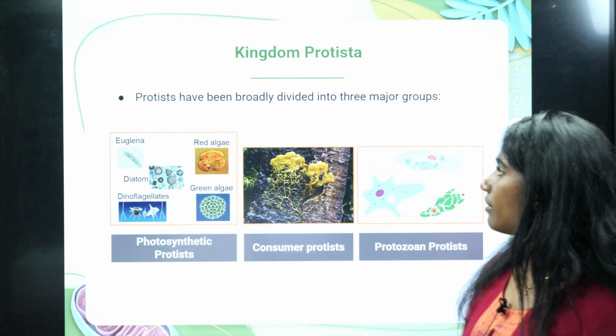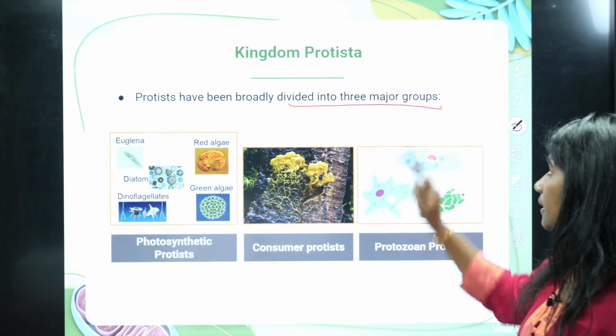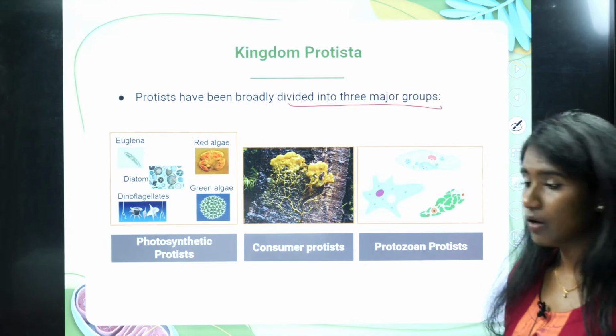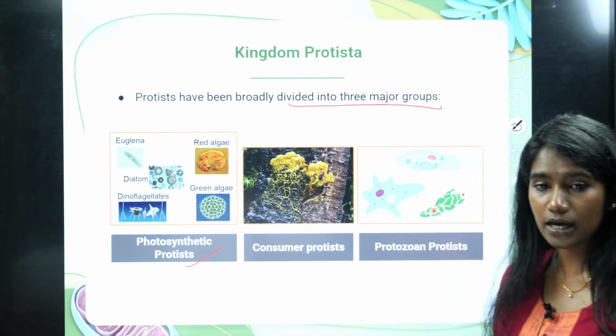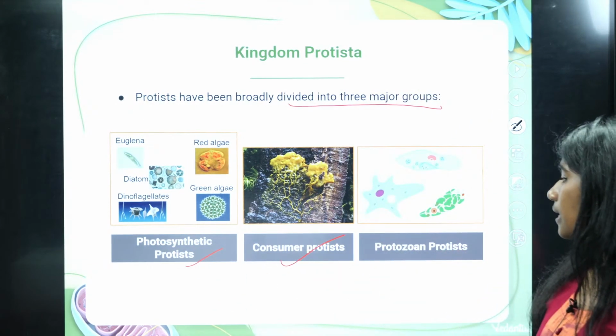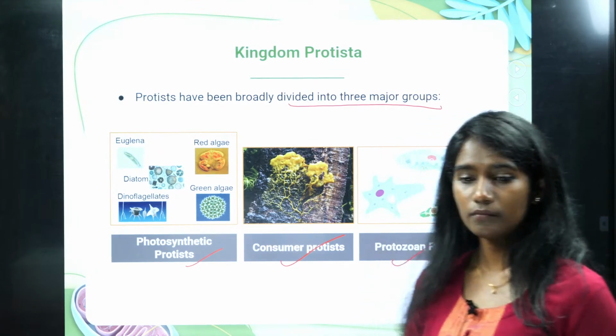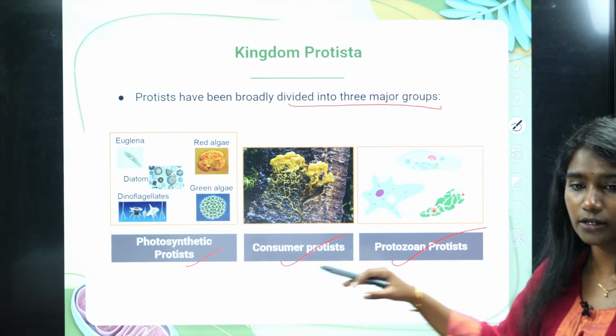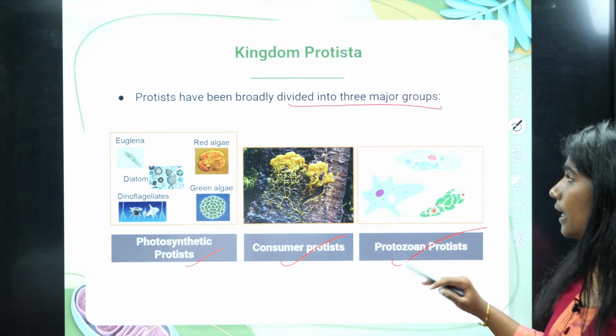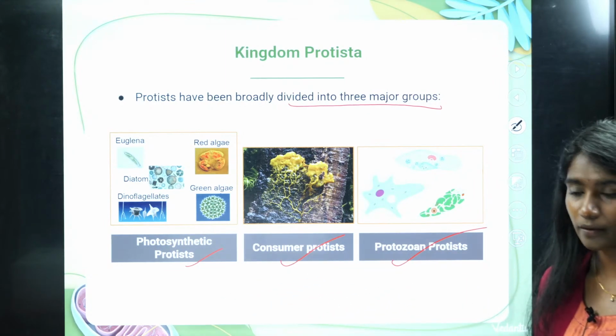Okay. So now the protista have been broadly divided into three major groups. One is photosynthetic protista, the second is consumer protista, the third is protozoan protista. So the protista is classified into three major groups.